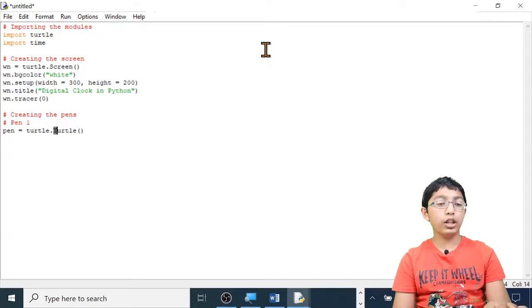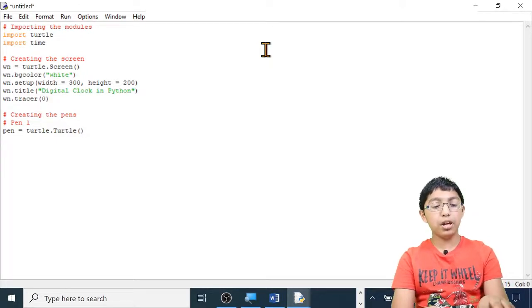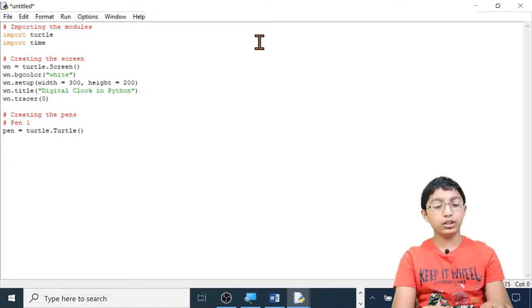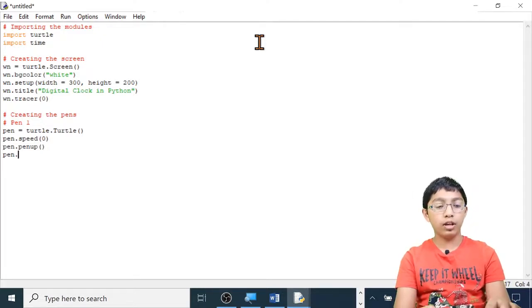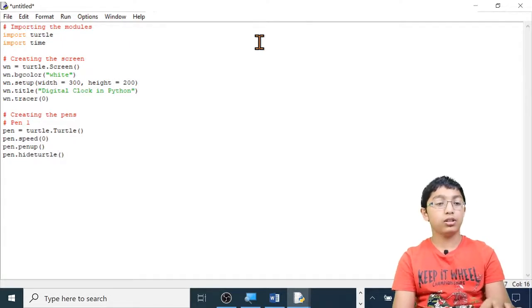Make sure the T in the second Turtle here is capitalized. So let's set the animation speed of the pen to the fastest, which is 0. pen.speed, open brackets, 0, close brackets. And now let's put the pen up so it doesn't draw anything on the screen. pen.penup, open brackets, close brackets, and let's hide the pen as well. pen.hideturtle, open brackets, close brackets.